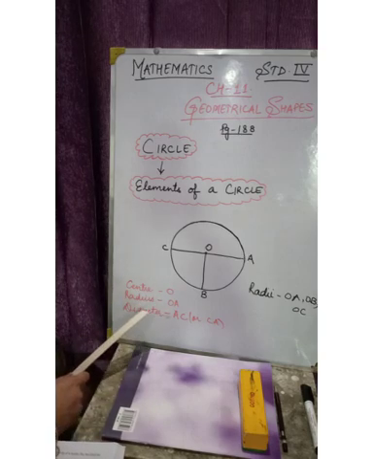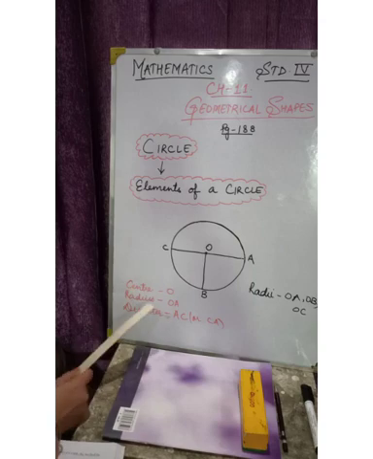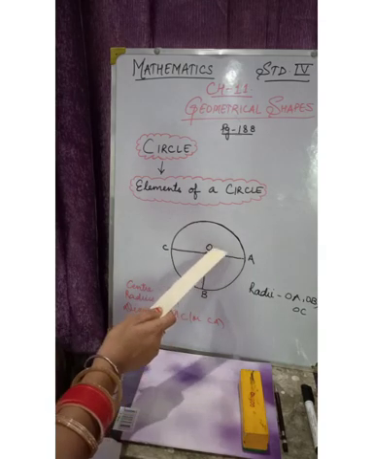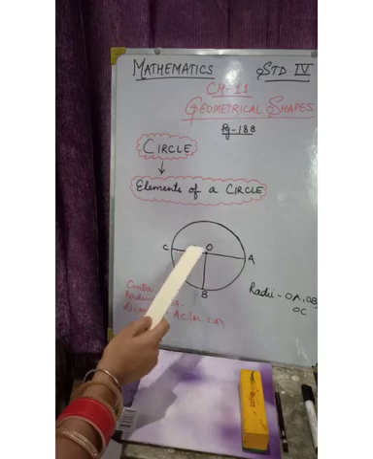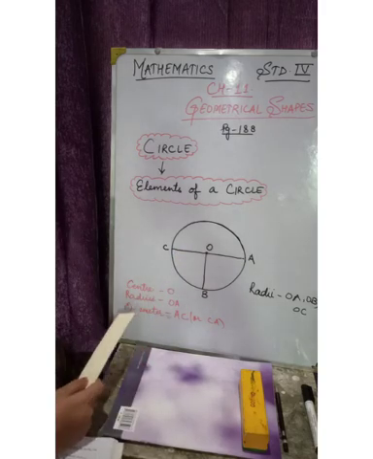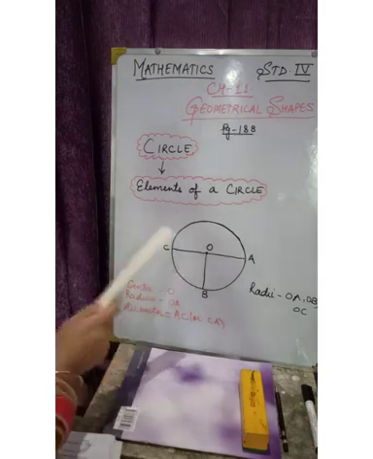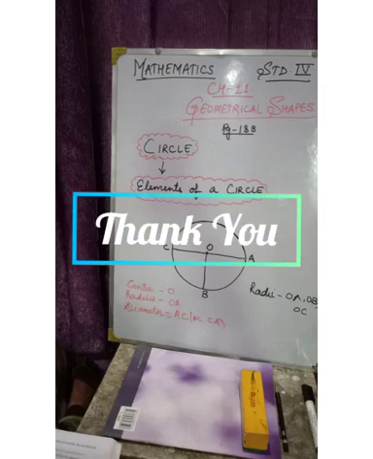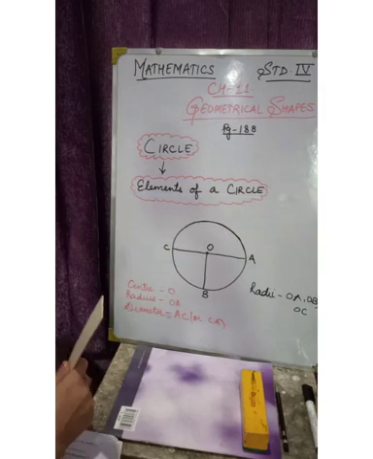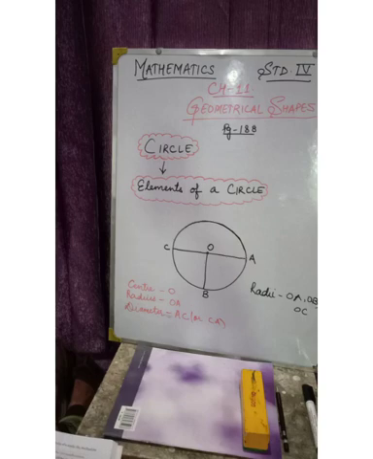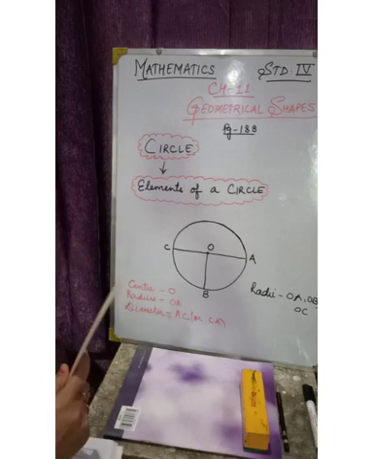For diameter we have done two properties. One definition is the line segment passing through the center and whose endpoints are on the boundary of the circle. And the second property is that the diameter divides the circle into two equal parts. And the third property is that the diameter is the longest chord of the circle. Diameter is the longest chord of a circle.